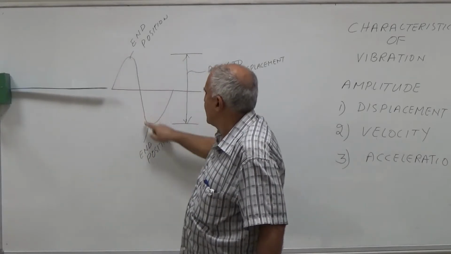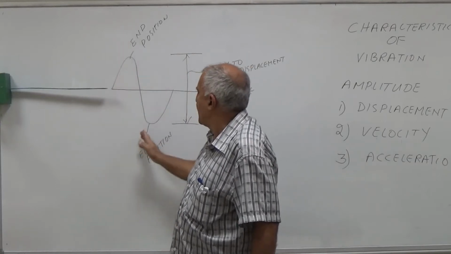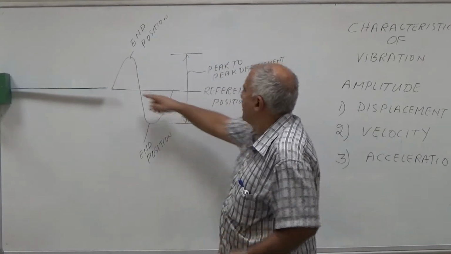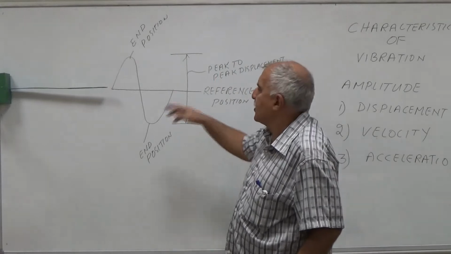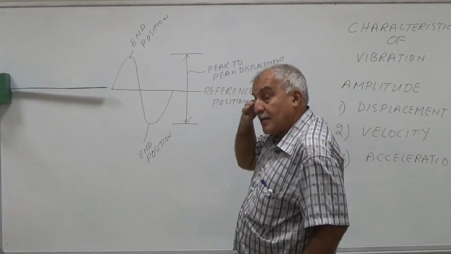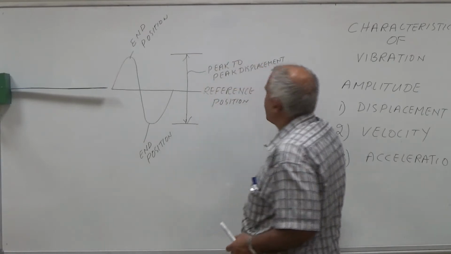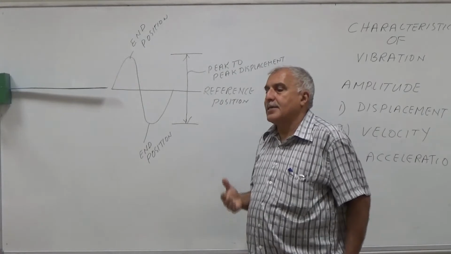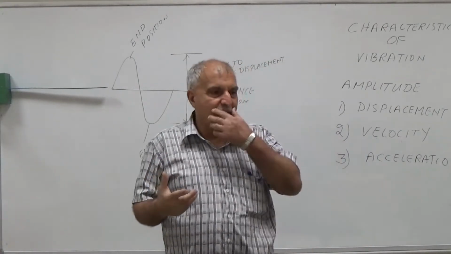This line is the reference position, and it is vibrating about this reference position. This is called peak-to-peak displacement. Peak-to-peak displacement tells us how much is the vibration.